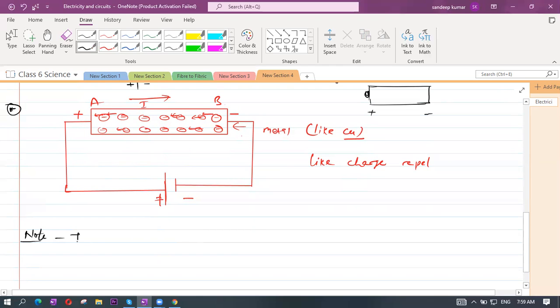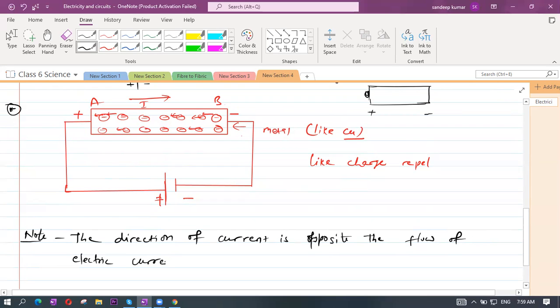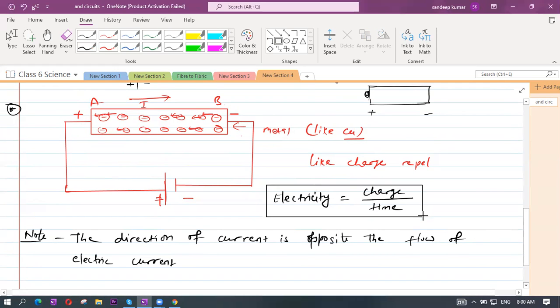The direction of current, current means electric current, is opposite to the flow of electrons. So how are we going to define electric current? Electric current is nothing but charge flowing per unit time. We can write current electricity is nothing but charge upon time. This is the basic definition of electric current.